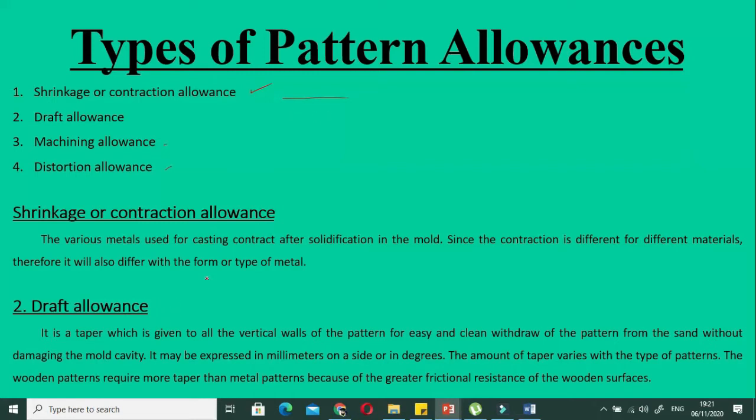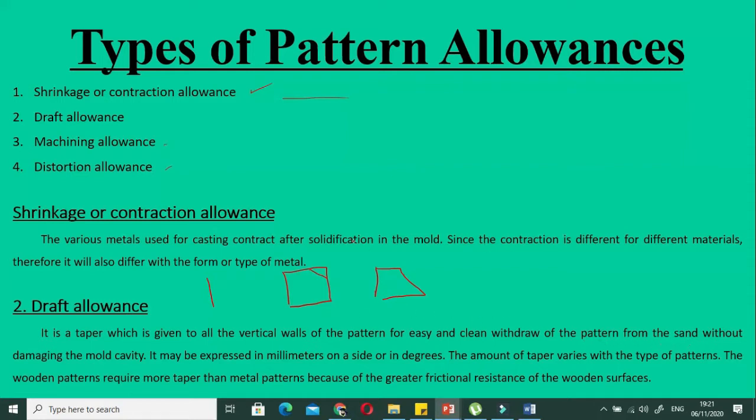And what is draft? If you have a straight wall, you must have studied this in engineering drawing. What you will do is form a draft. You will cut it this way, or you will taper it at a certain angle. Instead of making vertical walls, you will taper them at a certain angle. This is called a draft. So it's a taper which is given to all the vertical walls of the pattern for easy and clean withdrawal of the pattern from the sand.